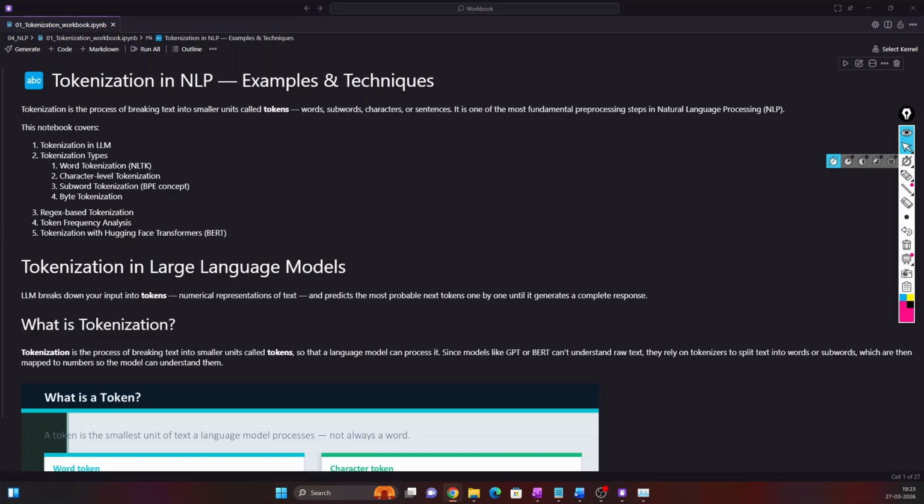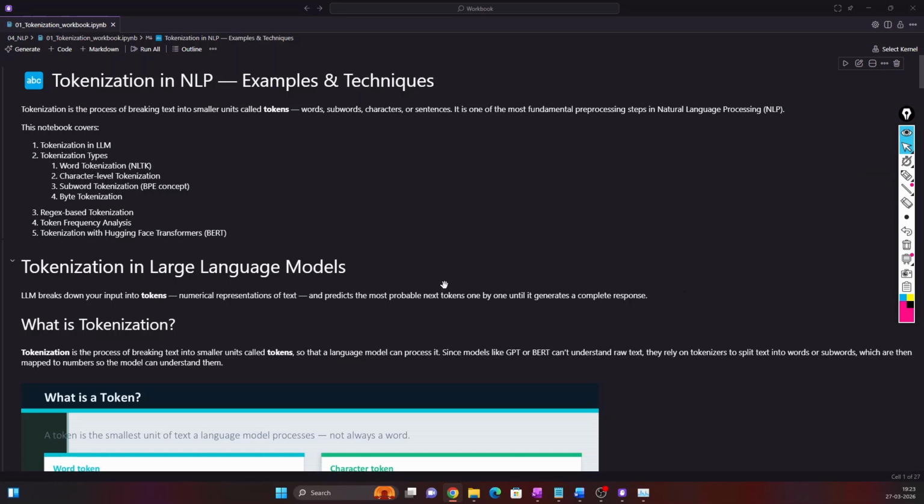Have you ever wondered how ChatGPT, Claude, and Gemini understand your text? There is a crucial step that happens before any language model processes your input, and that step is called tokenization. Tokenization is used for writing better prompts, understanding your token limits and cost, optimizing your API usage, and debugging your model behavior. There are various types of tokenization: word tokenization, character-level tokenization, subword tokenization, which is the latest and recently used in the latest models, and there is byte-based tokenization.